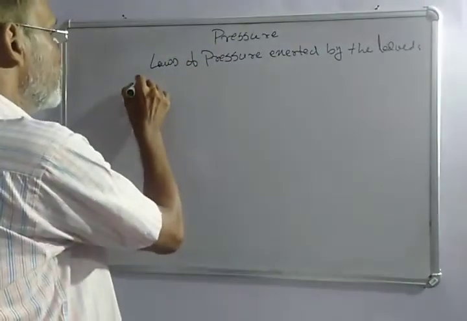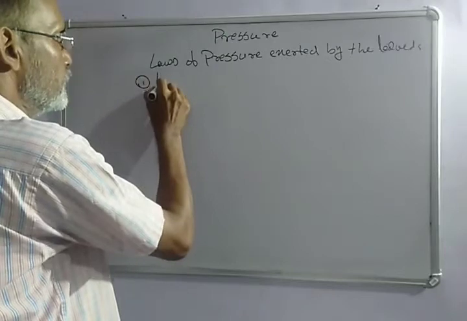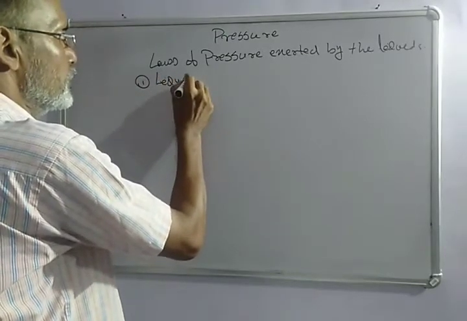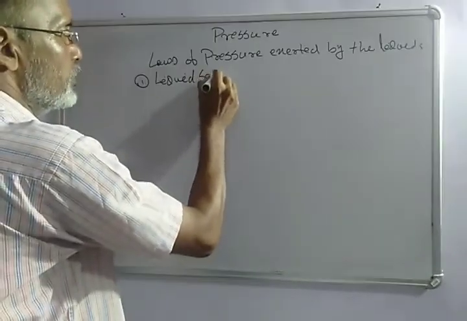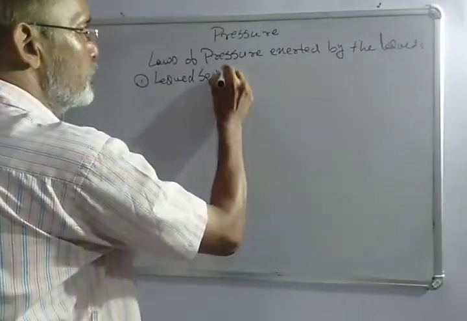Number 1, first law. Liquid seeks its own level.